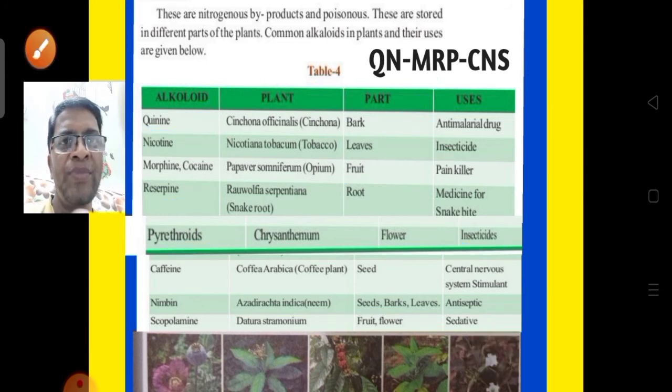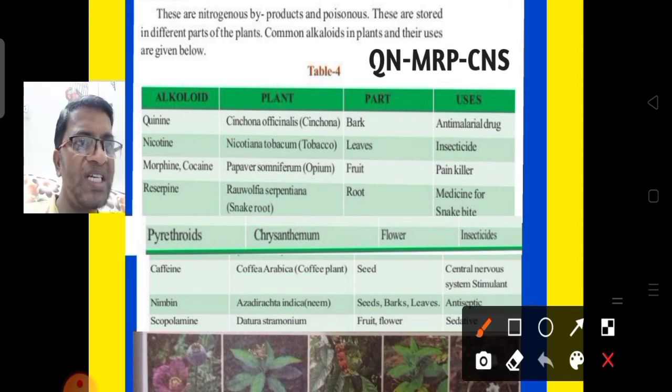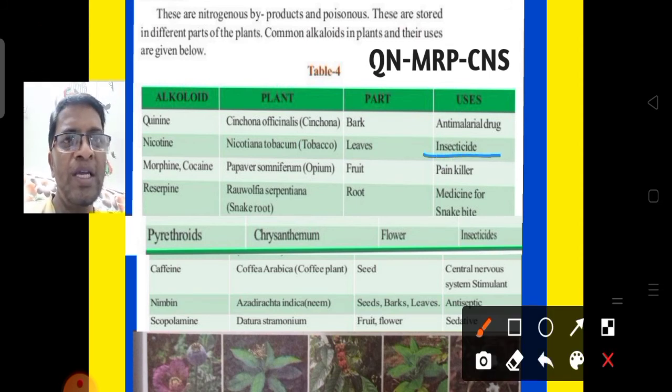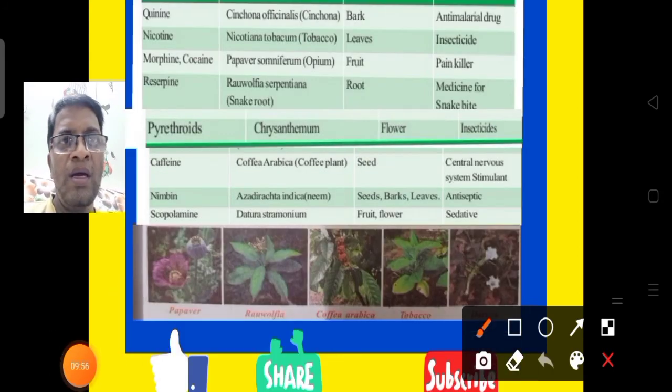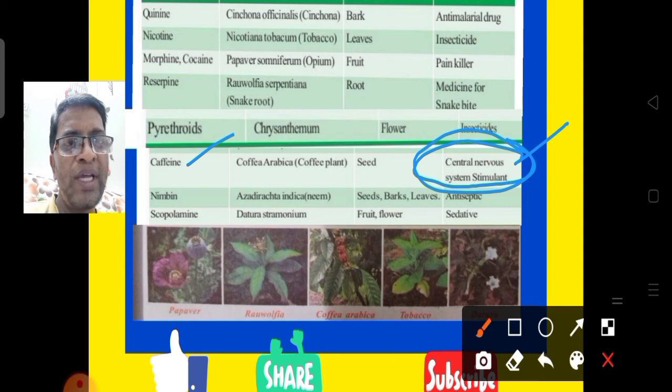So here we need to remember one thing. Which alkaloids do we use as insecticide? See, nicotine is used as an insecticide and also pyrethroids are used as an insecticide. So nicotine and pyrethroids we use as insecticides. Next, caffeine. Caffeine alkaloid mainly works on the central nervous system. Sometimes whenever we are feeling tired, we take coffee or tea. Why? Because it gives relief to the central nervous system.